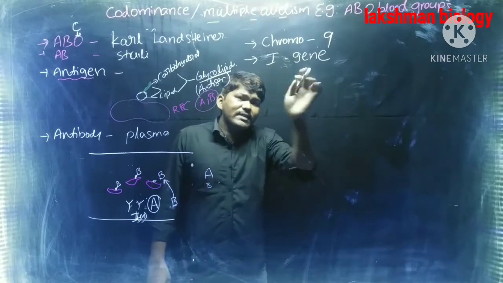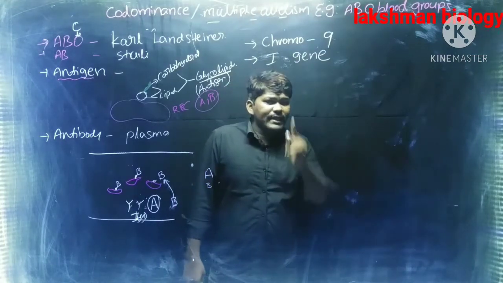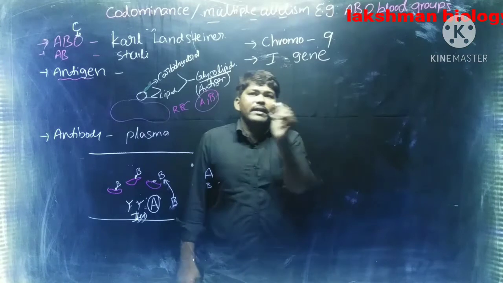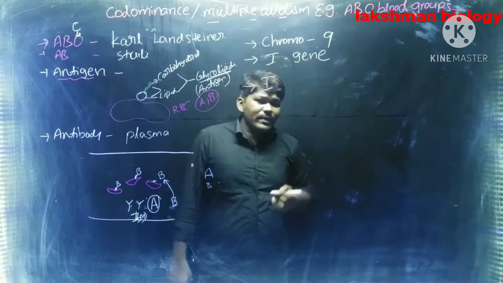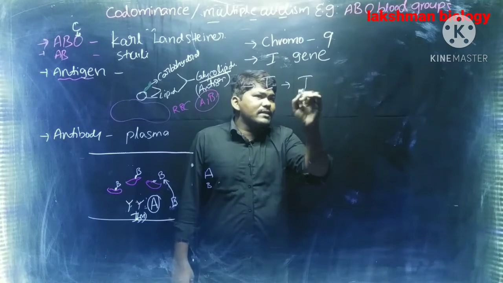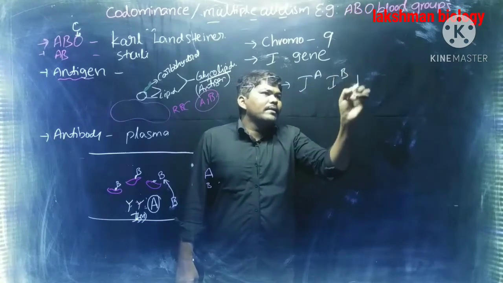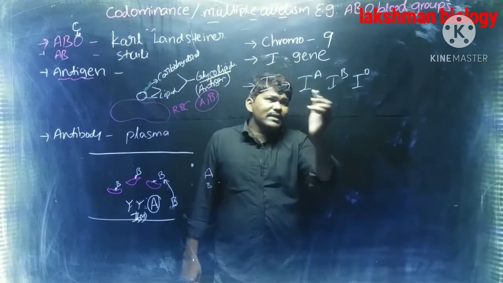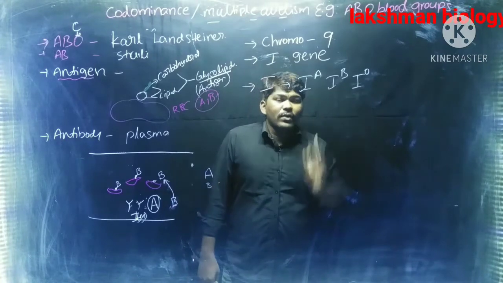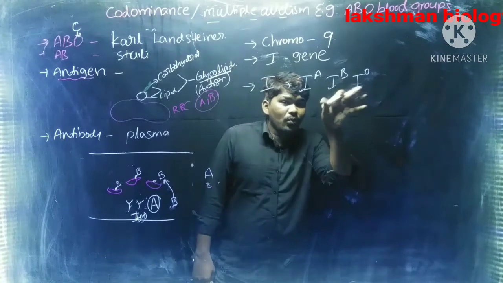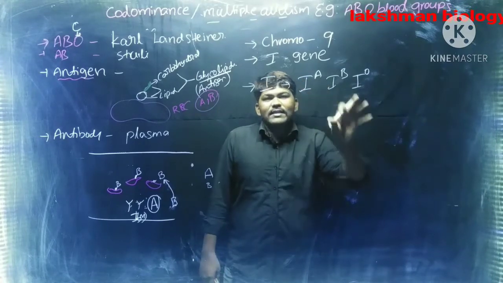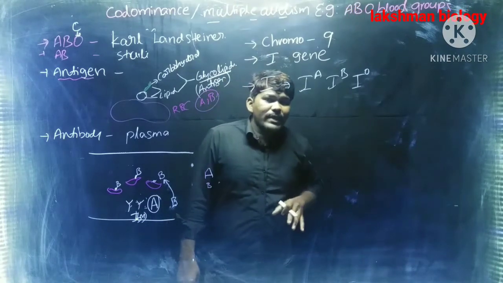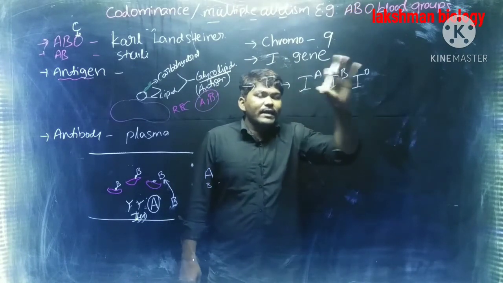This I gene, which is responsible for the formation of blood groups, contains 3 alleles. Naturally, each gene contains 2 alleles only, according to Mendel. But here the gene I contains 3 alleles. What are the 3 alleles? IA, IB, and IO. Here one gene contains more than 2 alleles, hence this is an example of multiple allelism. Why? Because one gene contains more than 2 alleles.